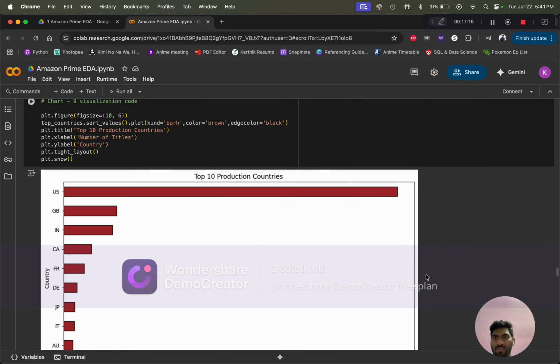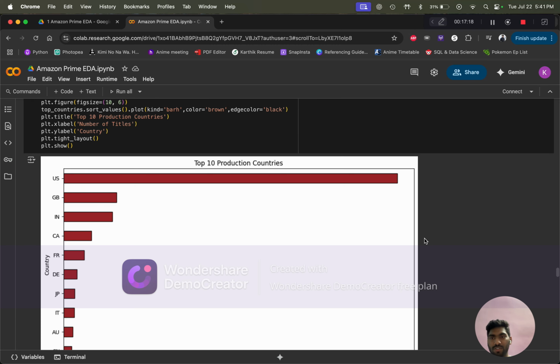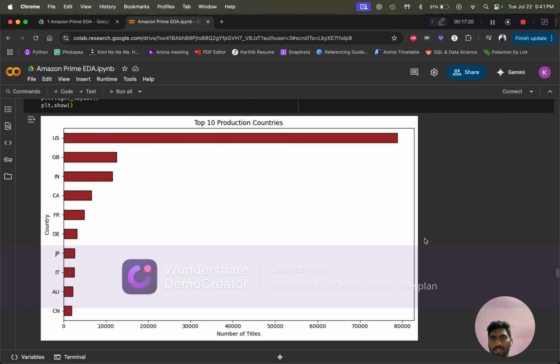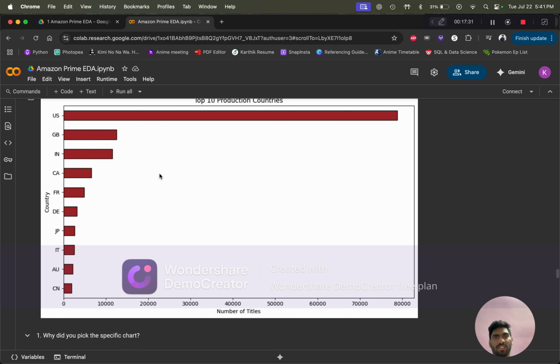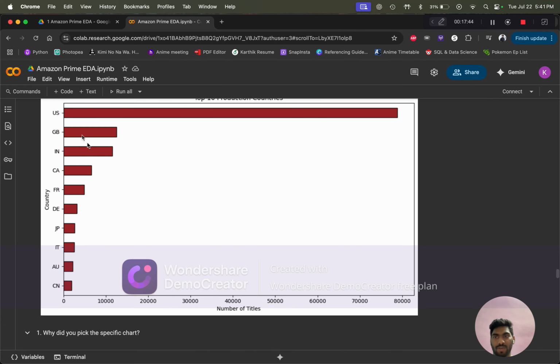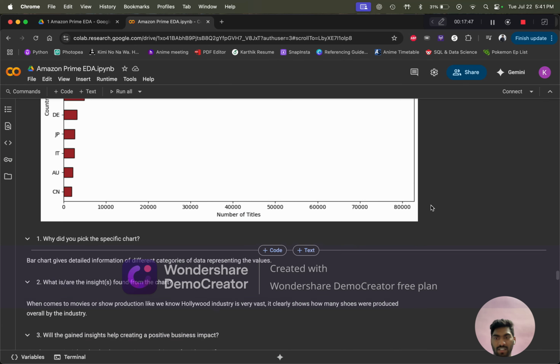And the next visualization chart is a bar chart which shows the top 10 producing countries. As we can see, the US has outlasted all the other countries. As we know, Hollywood is a very big industry, and US production is very different compared to all the other countries. So that's why we can see that the US has lasted more.